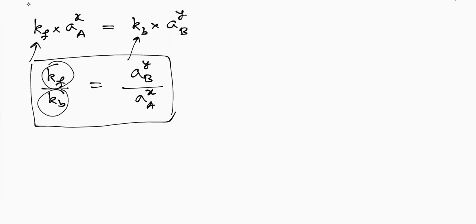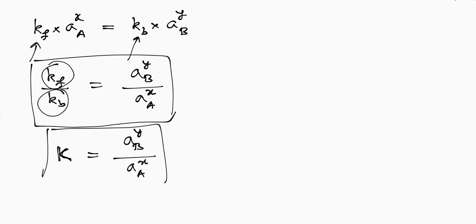Since these two are constants, Kf by Kb is also a constant called the equilibrium constant K. So the equilibrium constant is expressed in terms of activities like this: activity of the product power y divided by activity of the reactant power x. So this is what we call the equilibrium constant.